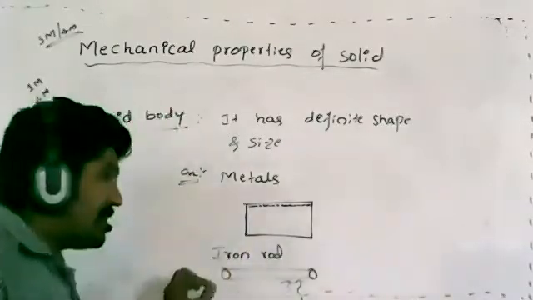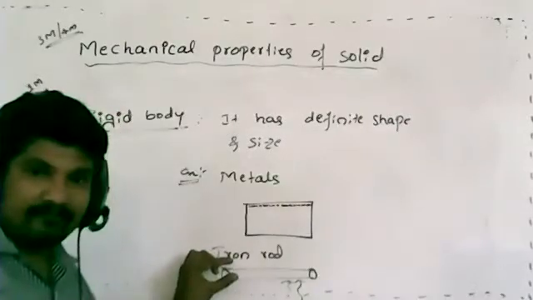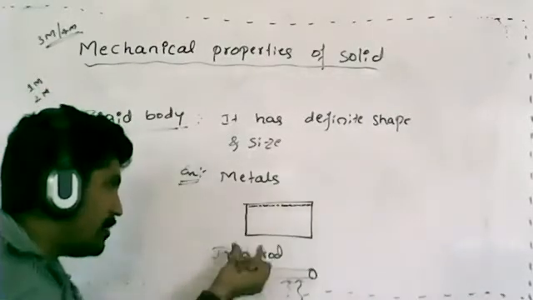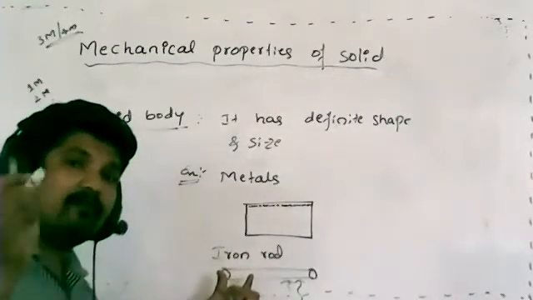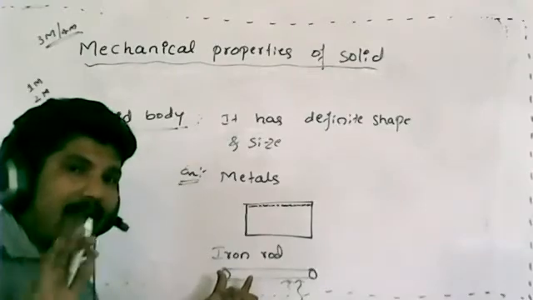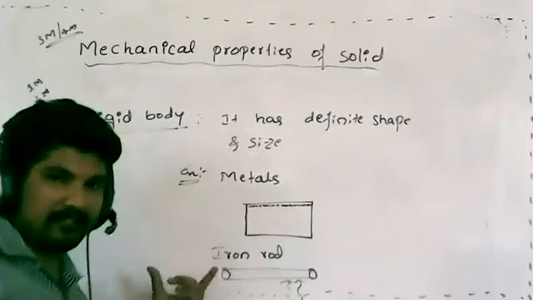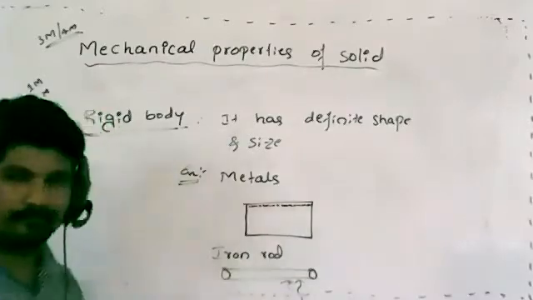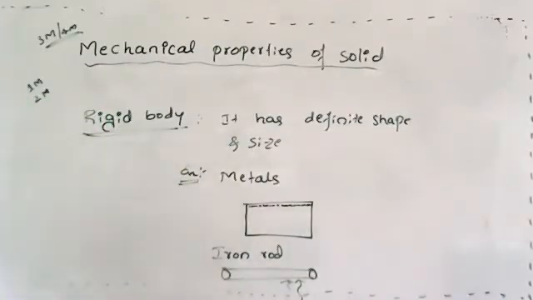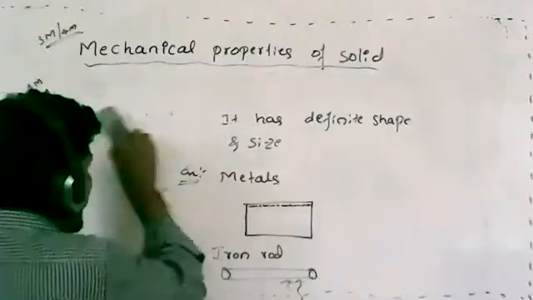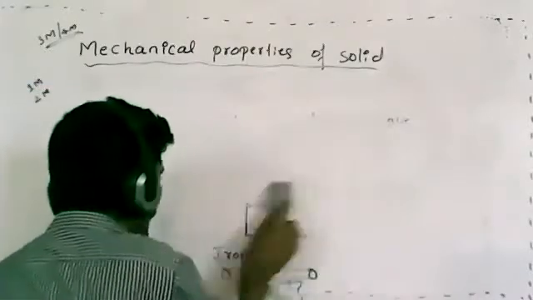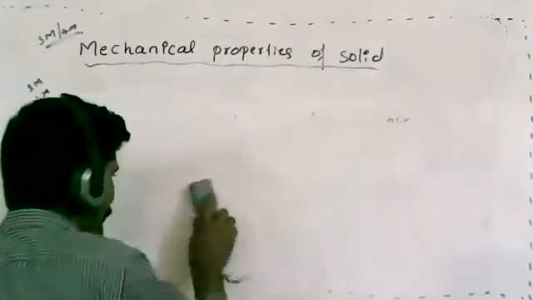But a perfectly rigid body, you can't say this one. An iron rod we can say is a rigid body, but a perfectly rigid body I can't say, just because of these things. Hope you understood. We already discussed rigid body and perfectly rigid body.